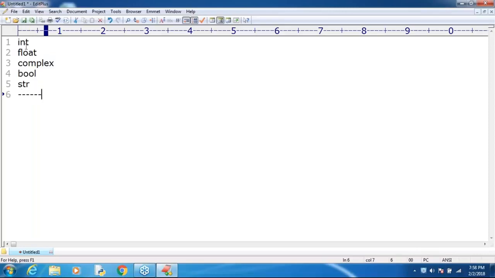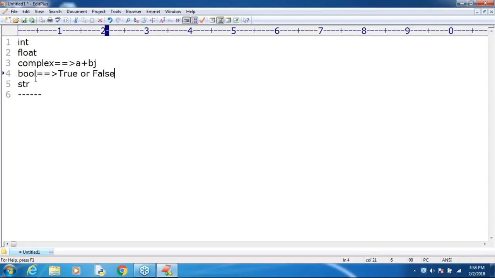Int holds integral values, float holds floating point values, and complex holds complex numbers, sometimes written as a plus bj. These types of complex numbers are especially helpful to develop mathematical applications. Boolean values represent logical values like true or false.